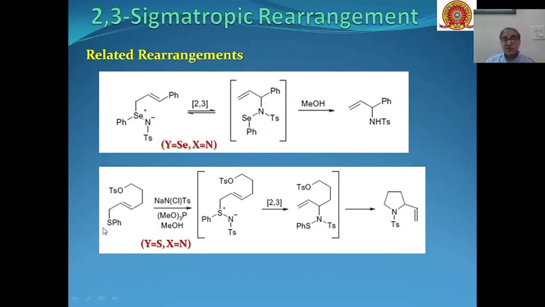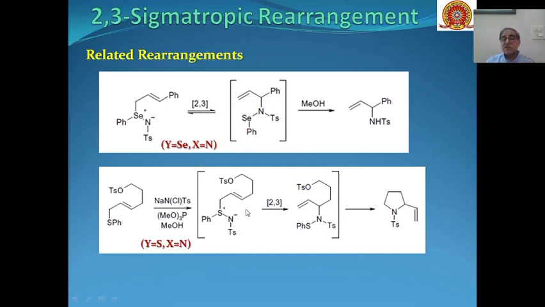Similarly, these types of compounds in the presence of sodium chloramine T, in the presence of trimethyl phosphate and methanol, can be converted into these types of ylides, where Y is sulfur and X is nitrogen.